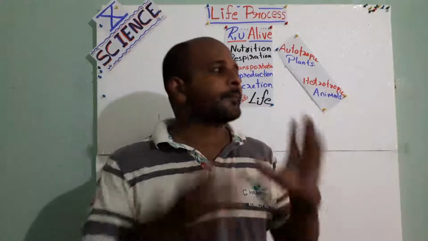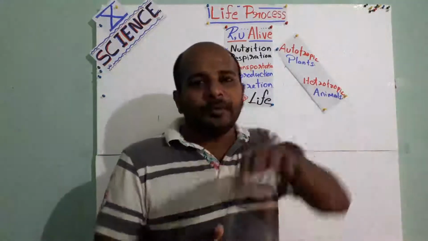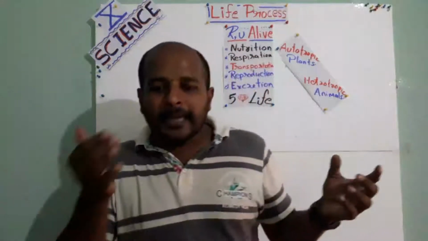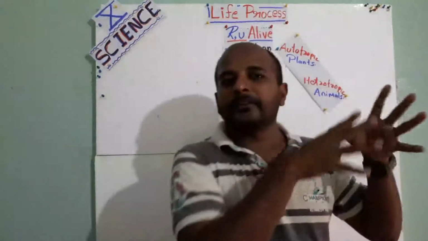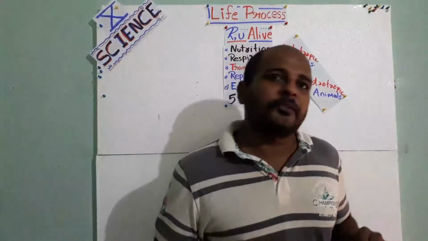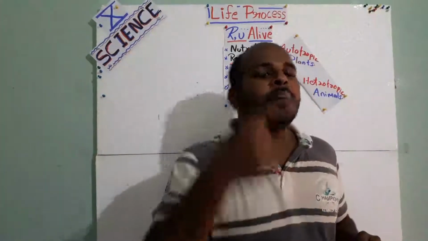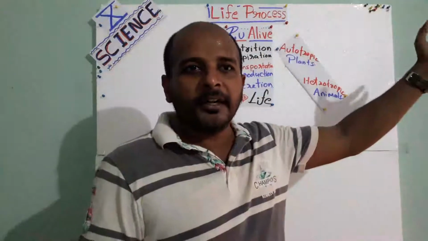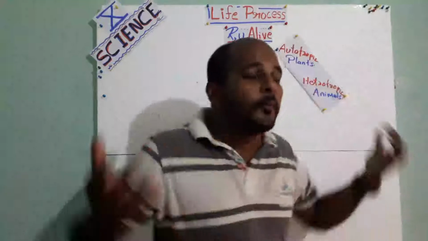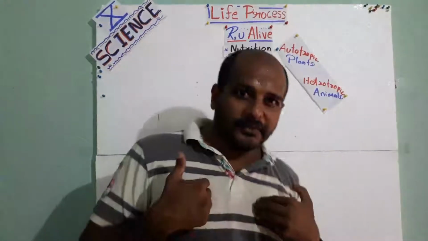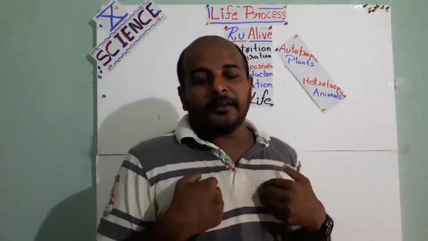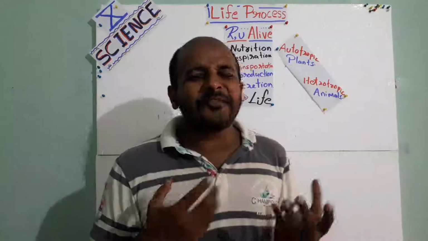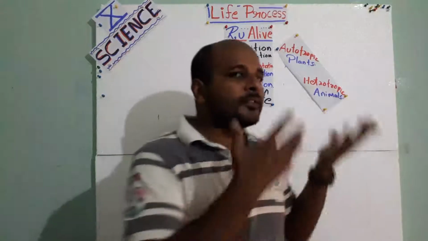Okay, my dears. So this sunlight, what will happen? It will change into chemical energy and it will split the hydrogen and oxygen. And hydrogen will react with carbon dioxide and produce the energy inside the plant, and it will release the oxygen, and that oxygen is very important for us, isn't it? The main sustain for our life is the oxygen.